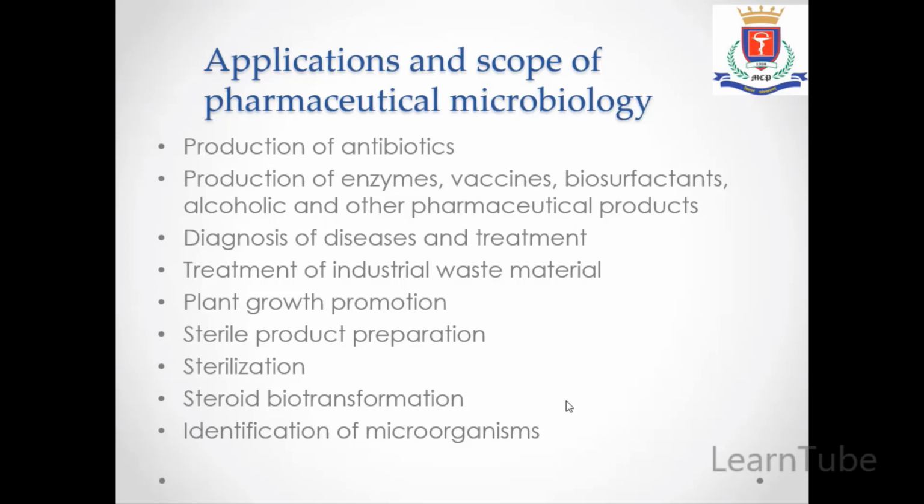Next is plant growth promotion. There are many plant growth stimulants like gibberellin, thymine, and riboflavin which are required for the growth of plants. In addition to that, there are bacteria like nitrogen fixing bacteria which provide nitrogen to plants. So all these microbes play a very important role in the agricultural industry and for growth of plants. Next is sterile product preparation.